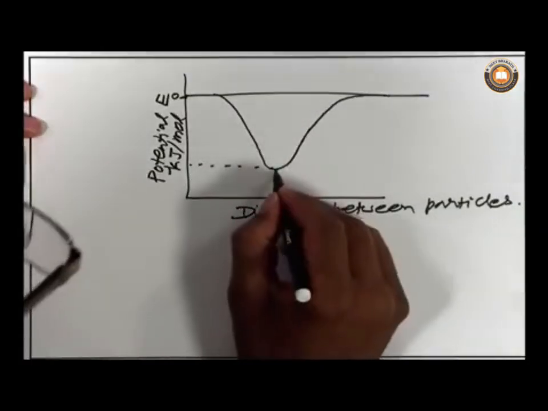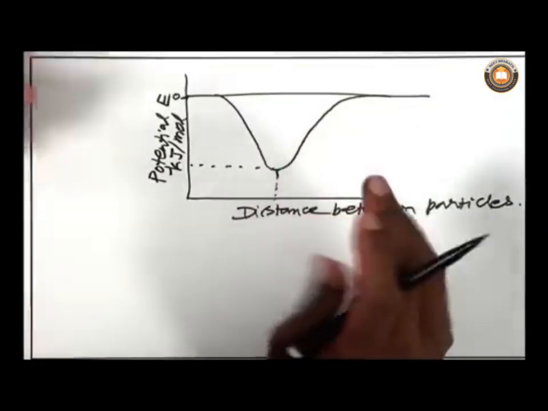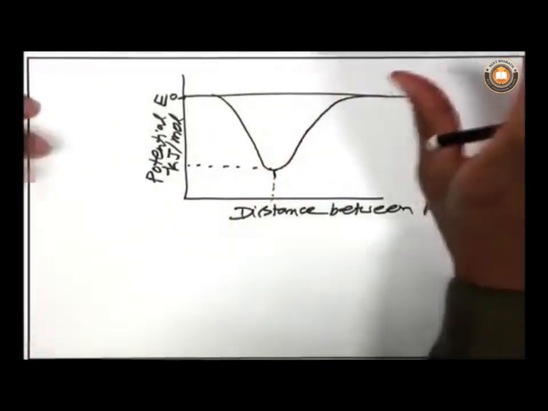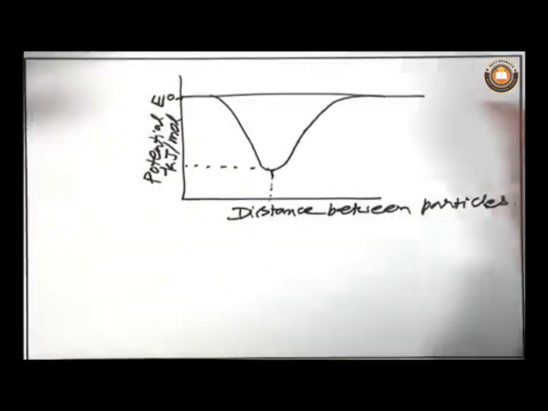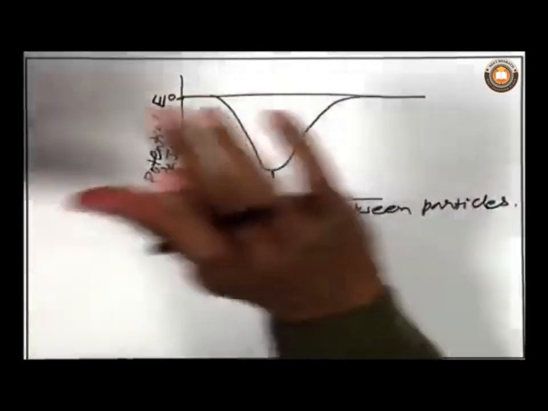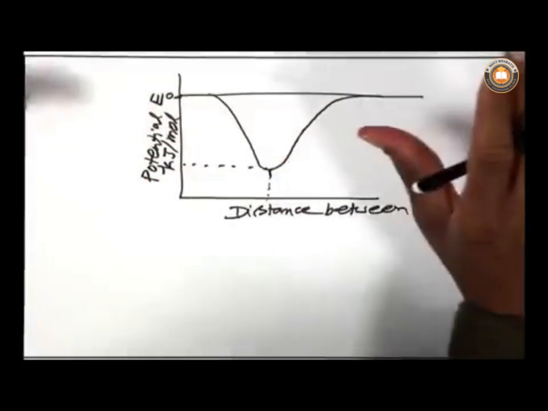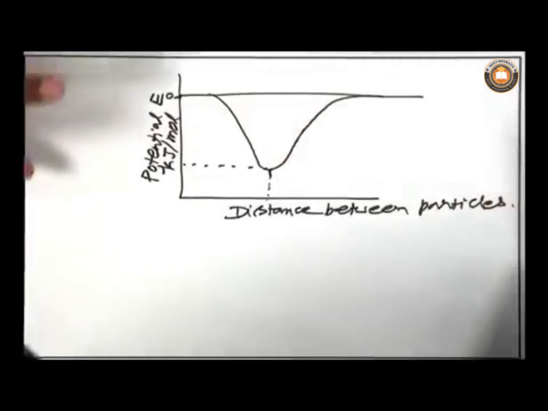So at this point the repulsive and attractive forces are balanced. If you go beyond this distance or less than that distance, then the forces are not balanced. So, it is at that point that the attractive and repulsive forces are in balance, and the energy is minimum. That distance is characteristic of each atom.